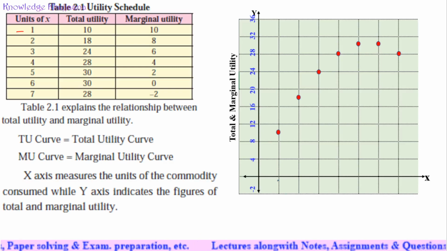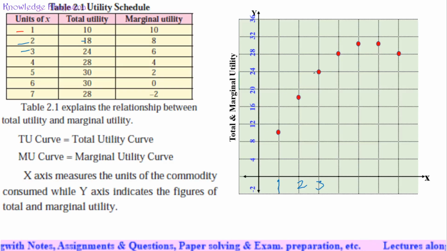For unit 1, we have the total utility as 10. For unit 2, we have the total utility as 18. That's why I have taken a graph paper. For unit 3, we have the total utility as 24.